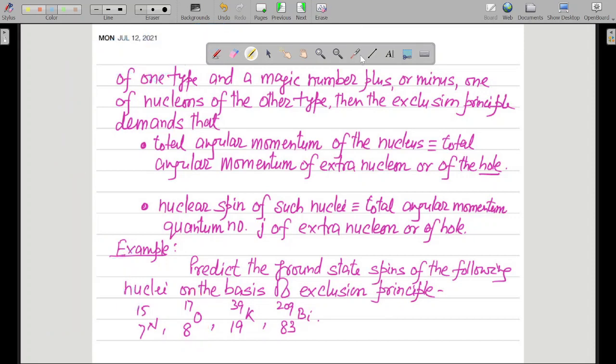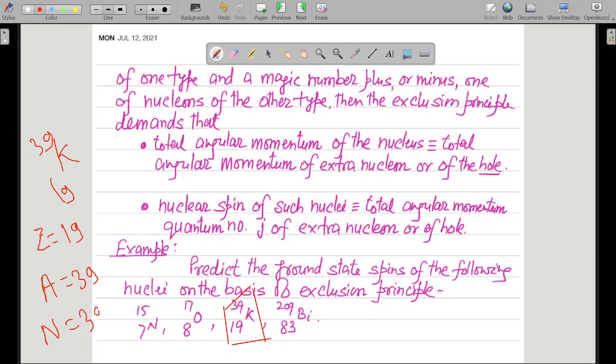Now similarly, you can look at this particular case too. What do we have here? Potassium 19, 39. What is the total number of protons? Z, the atomic number, is 19. And the atomic mass number is 39. So what is the total number of neutrons? N equals 39 minus 19, that is 20. So 20 is clearly a magic number.